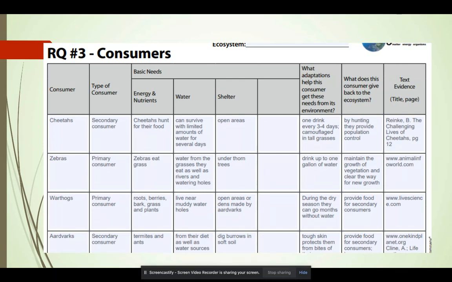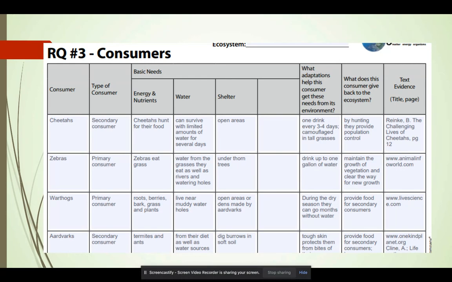There are types of consumers. There are your primary consumers and your secondary consumers. A primary consumer is a consumer that eats plants. Your secondary consumer is going to be that hunter, the one that eats a primary consumer. So my first consumer here was a cheetah. Cheetahs are a secondary consumer because they hunt for their food.